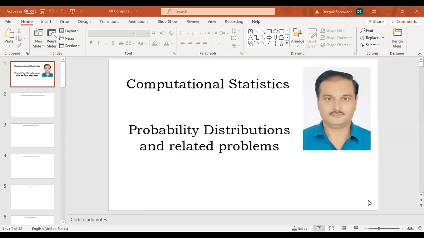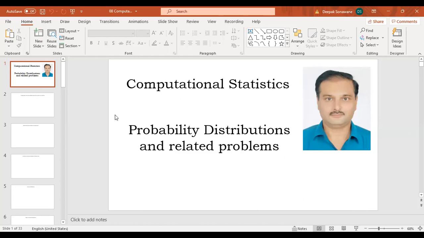During the last session, we have discussed some standard probability distributions such as Bernoulli, binomial, and also the Poisson.